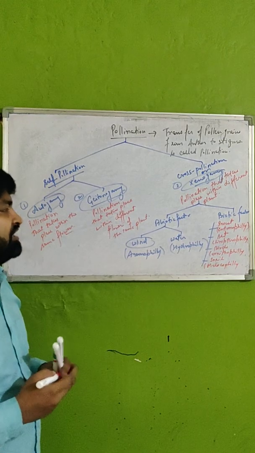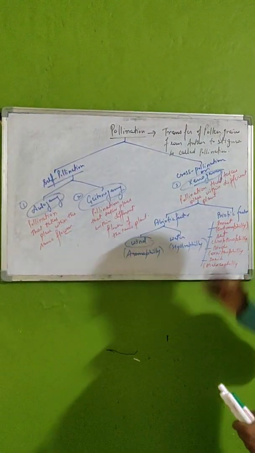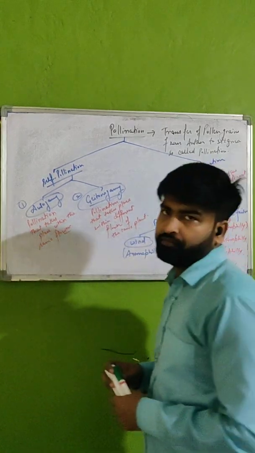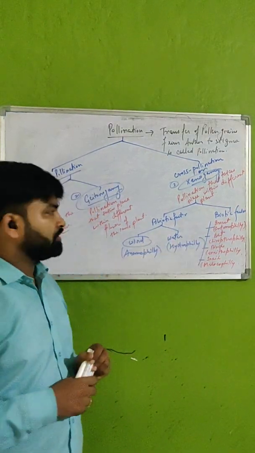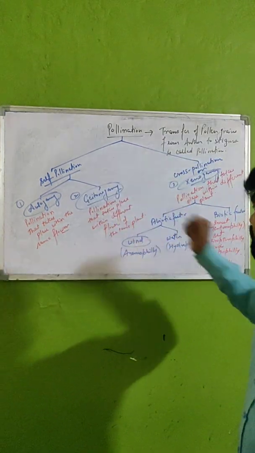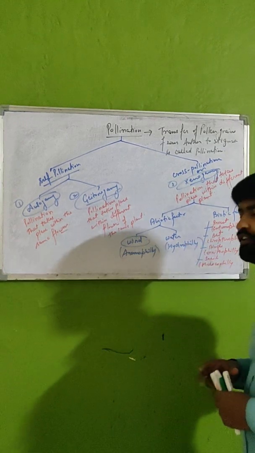See students, these are the different biotic agents which are responsible for pollinating, or you can say for cross-pollinating, different types of flowers. These are abiotic factors such as wind and water, anemophily and hydrophily.